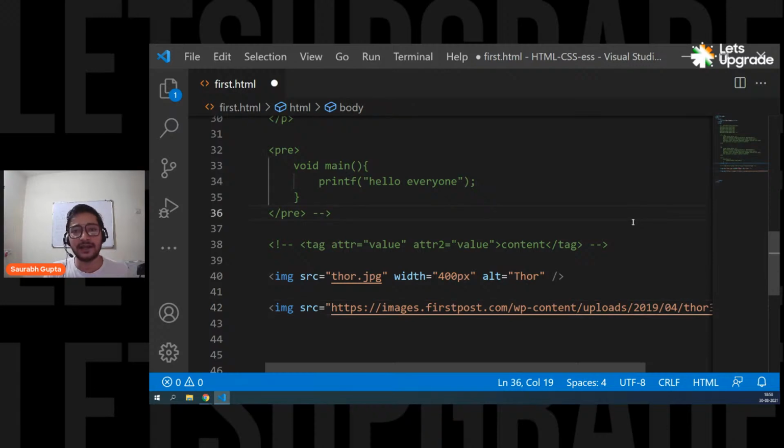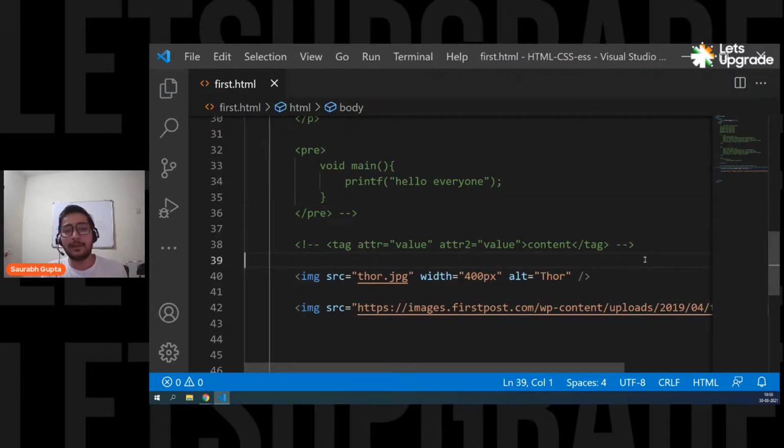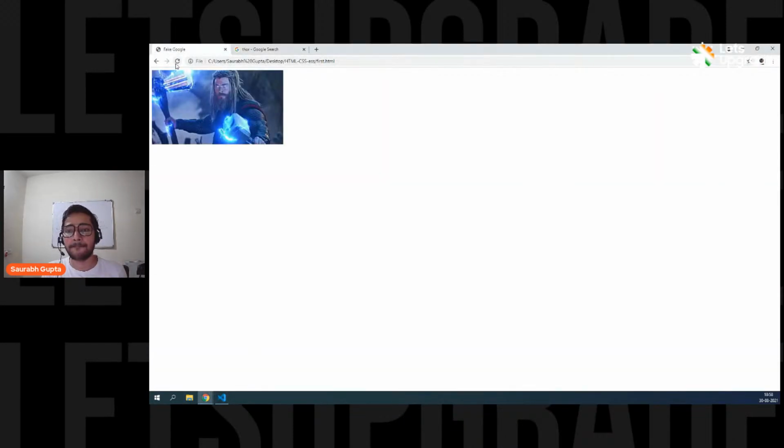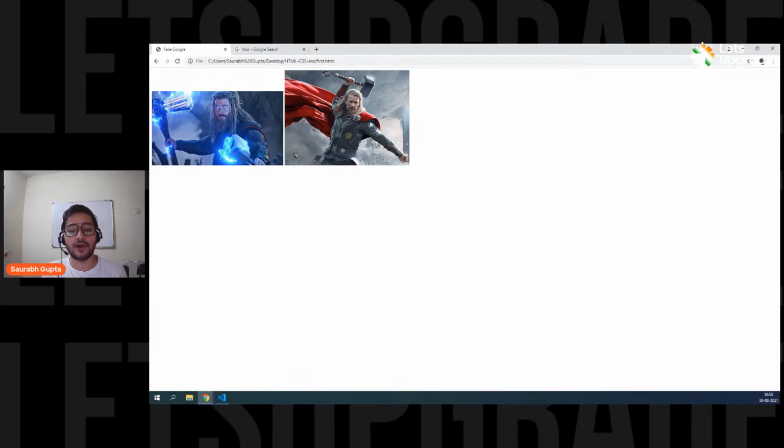Now someone was asking how to take different sites' images. This is how you take it. But again, it's a condition: only if they are allowing it. Okay, so save it, and here we go. See, now you also have this image.